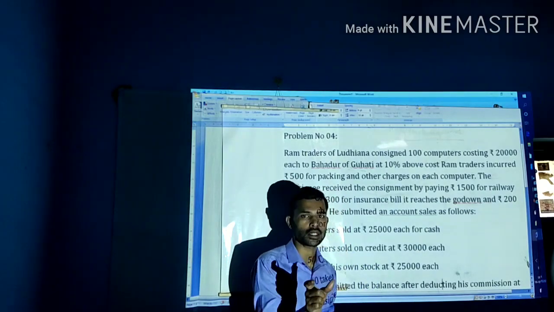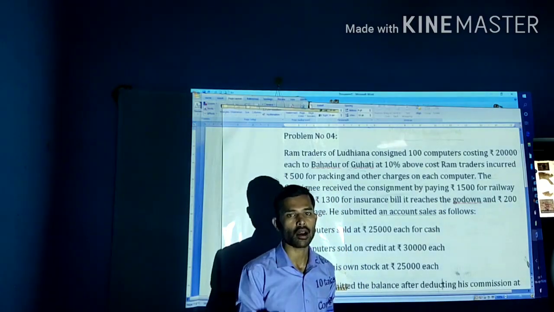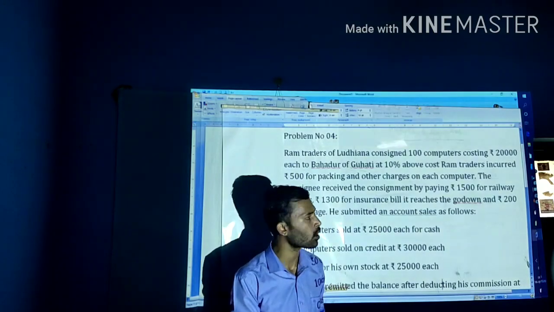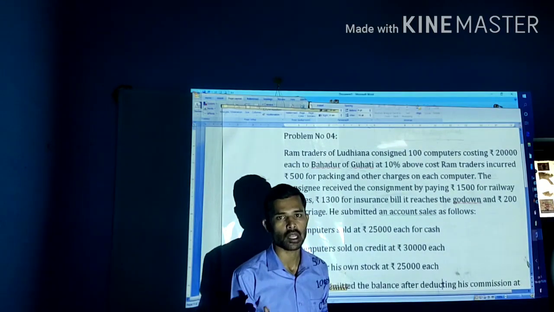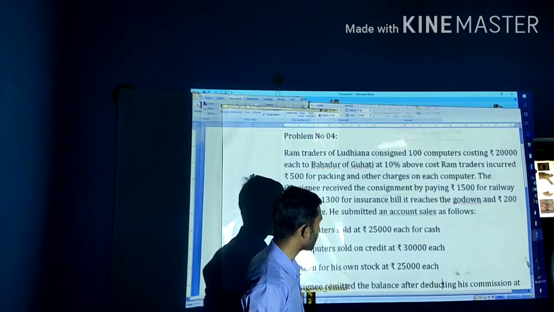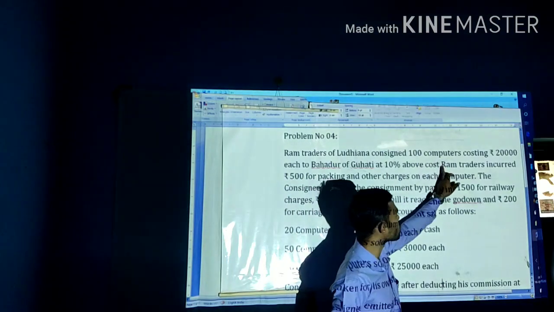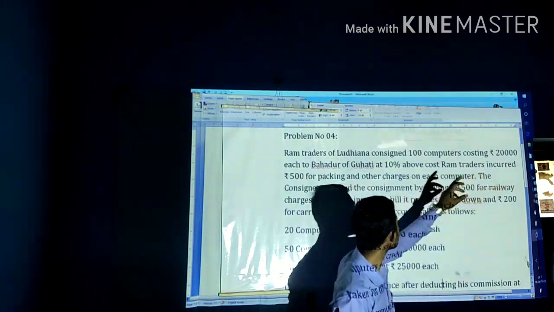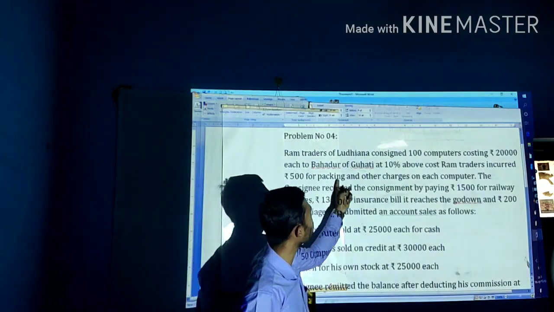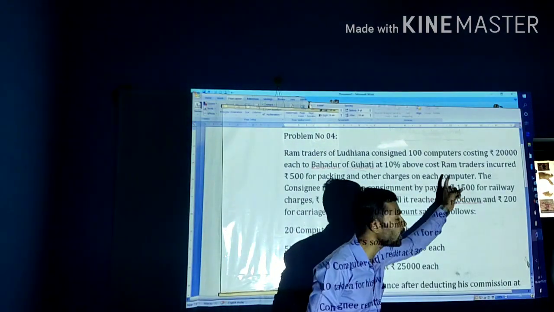When such information is there, we have to prepare the ledger accounts and the valuation of stock, both at cost as well as at invoice price. Ram Traders incurred rupees 500 for packing and other charges on each computer.